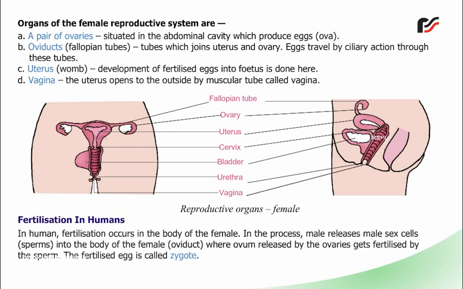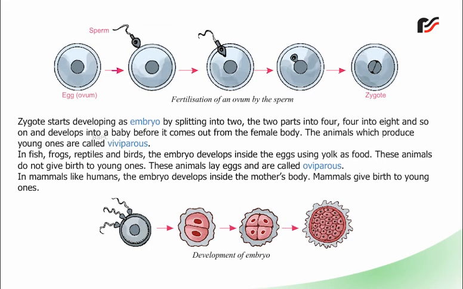Fertilization in humans. In humans, fertilization occurs in the body of the female. In the process, the male releases male sex cells, sperms, into the body of the female. In the oviduct, the ovum released by the ovaries gets fertilized by the sperm. The fertilized egg is called zygote. Zygote starts developing as embryo by splitting into two, the two parts into 4, 4 into 8, and so on, and develops into a baby before it comes out from the female body.